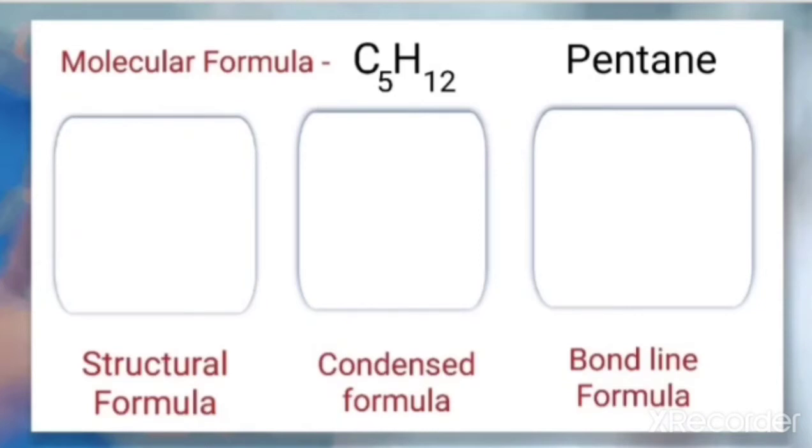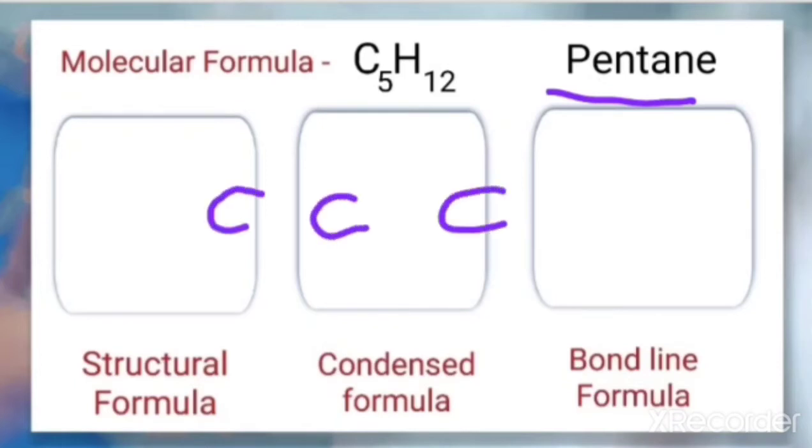Because it is an alkane, all carbon-carbon bonds are single. So write the 5 carbons like this: 1, 2, 3, 4, and this is the 5th carbon. Keep single bonds between the carbons, and the rest of the bonds you have to fill with hydrogen.